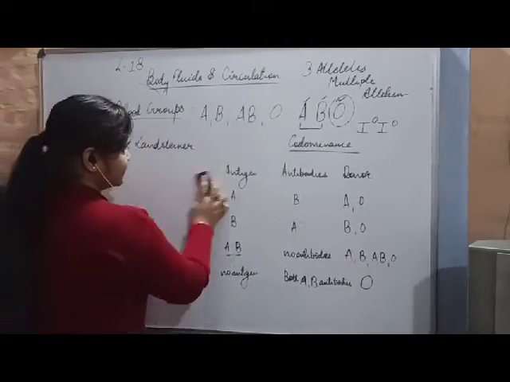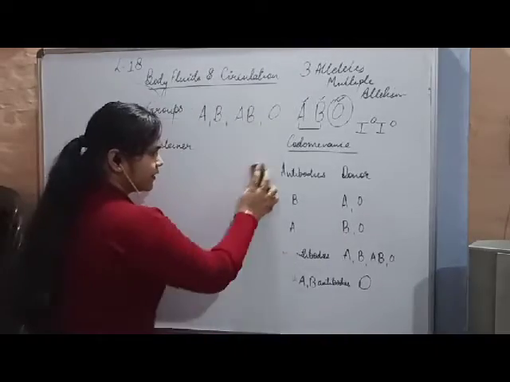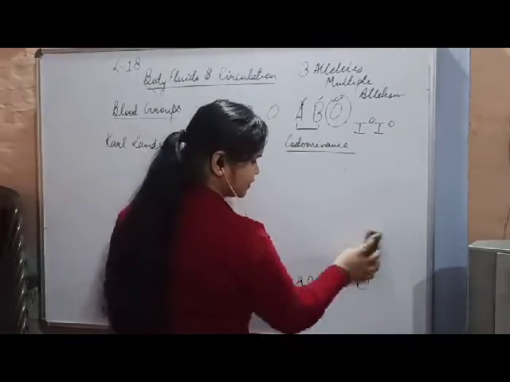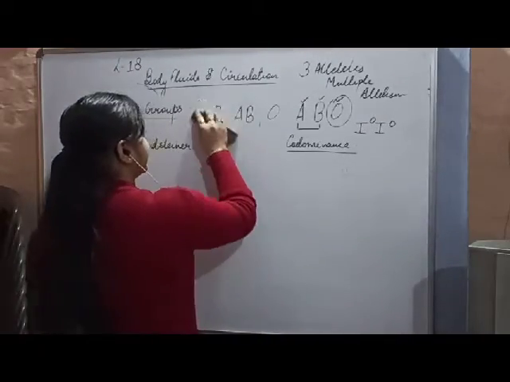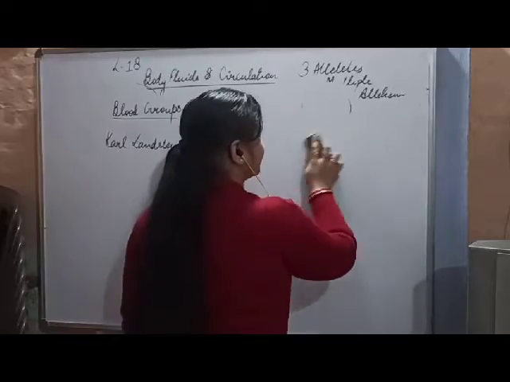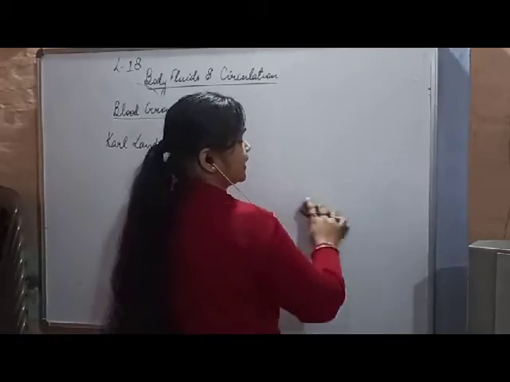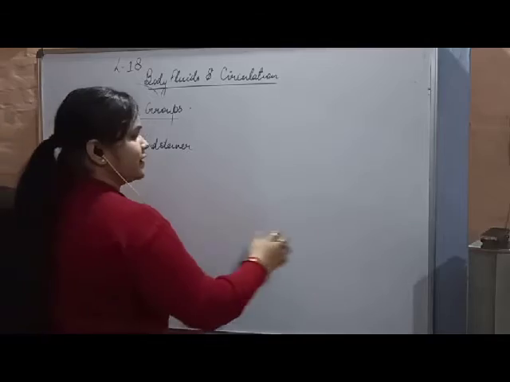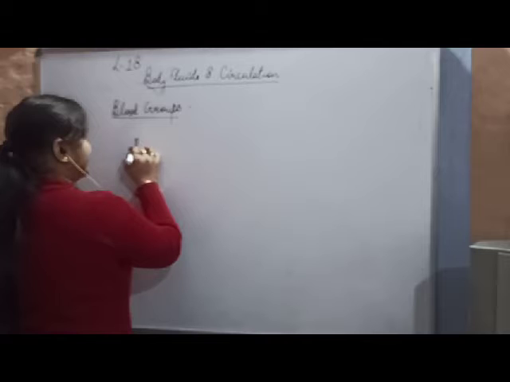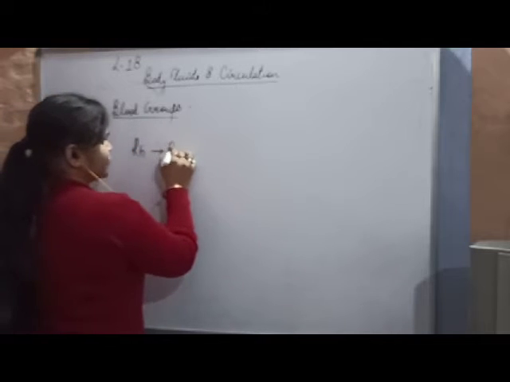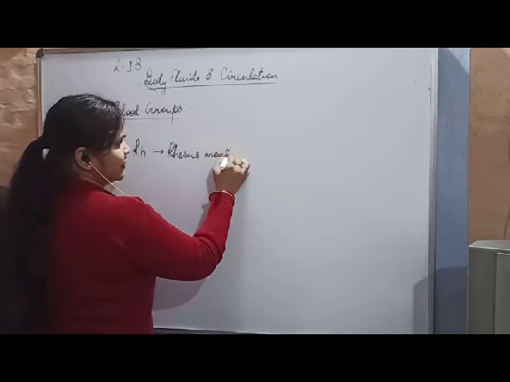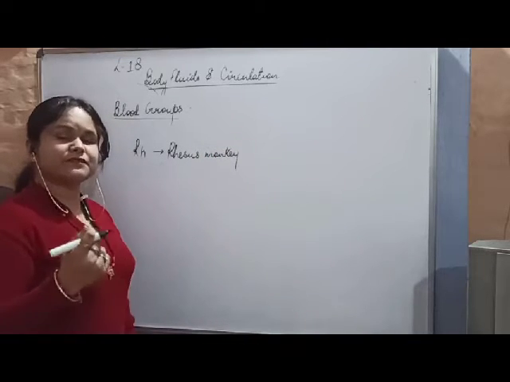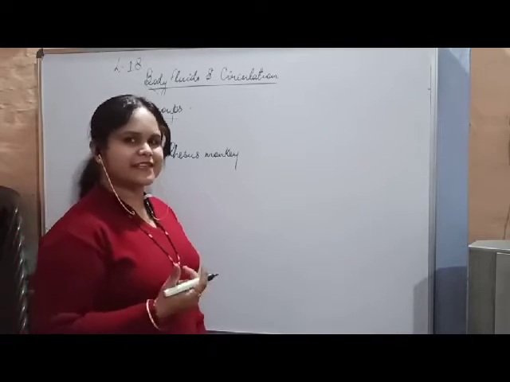RH was an antigen or a protein similar to antigen A, antigen B. It also exists in the structure of RBC. Like suppose A antigen was present and the RH factor is also present. Now let's have a look at this RH grouping. So R capital and H small stands for a monkey called the rhesus monkey, because this factor was first discovered in the rhesus monkey.